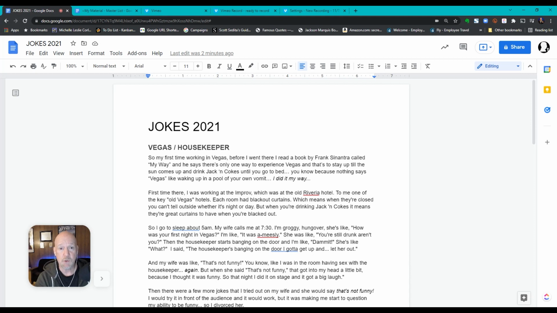So there's two ways you can get this material. You can just write the jokes and put them on the document, or you can take audio of you performing the jokes and transcribe that material using something like Otter.ai. That's an app you can get for your phone. You can also get the software, and you can use it free on the web at Otter.ai. I'll put a link to that in the description.